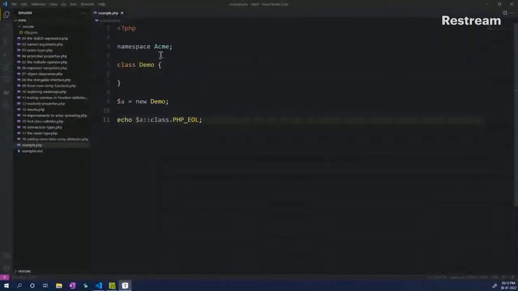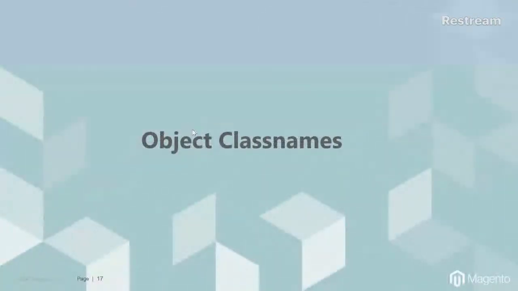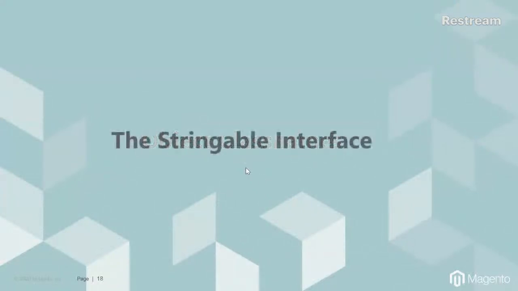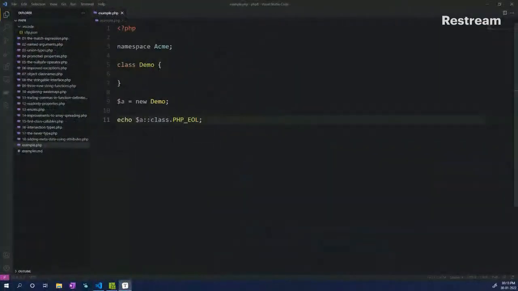Okay, great. So hope you got an understanding of how this whole object class name works. Now, let's move on to our next example, which is the Stringable interface. So how does this Stringable interface work? This is a new interface that has been introduced in PHP 8. And let's try to understand how it works.